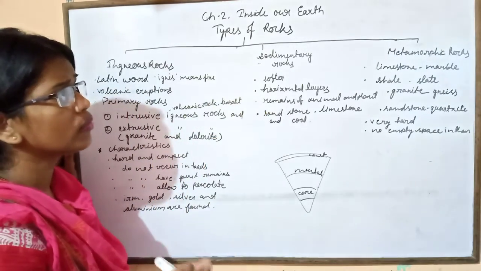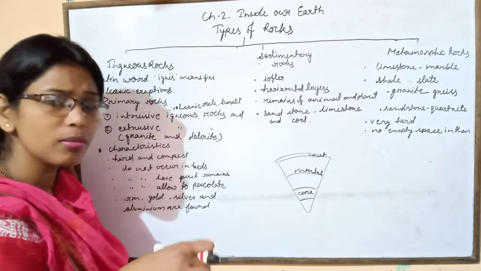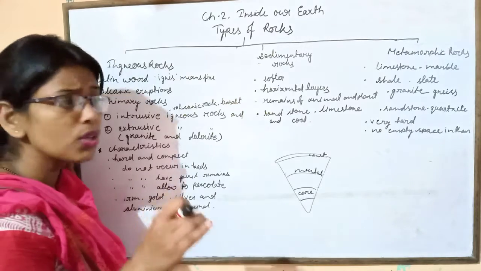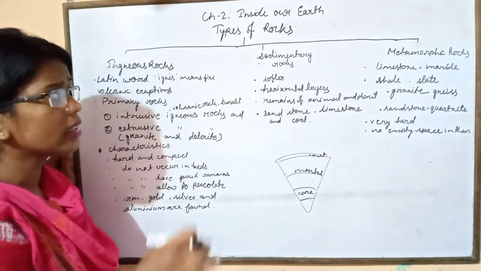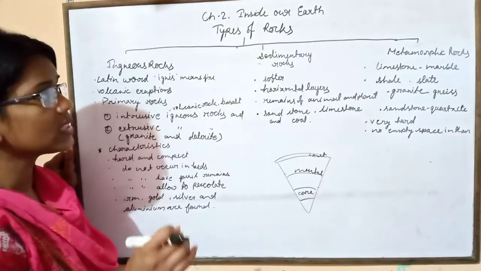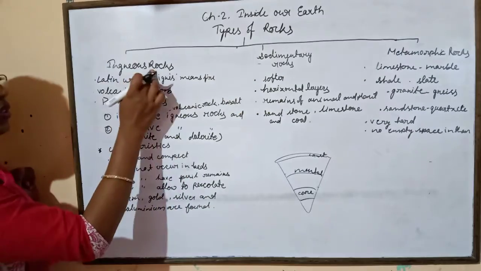Okay, children, we know that rocks are very hard and sometimes very soft, and rocks have their own color, texture and hardness and softness. Children, let's come to the first, that is igneous rocks.